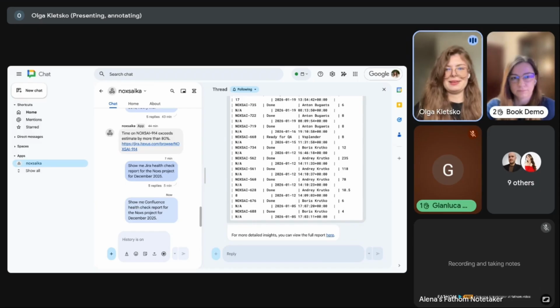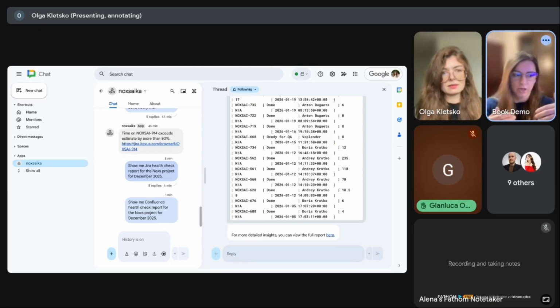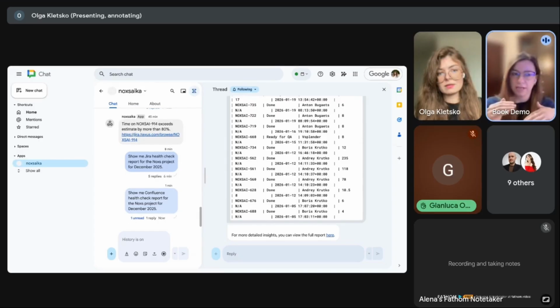Yeah, and Lena, you also raised your hand. Yeah, I just want to add a tiny thing. Gianluca, maybe it will clarify a little bit for you and for others that all the recommendations you'll see in this kind of report, you can automate exactly with Noxs. So if it suggests that you track the planned versus actual time on this specific list of tasks every day, this is what it can do for you automatically. You can set up the rule once, like you'd give an instruction to a project manager, for example, and Noxs will perform this every day for you automatically and just report to you.